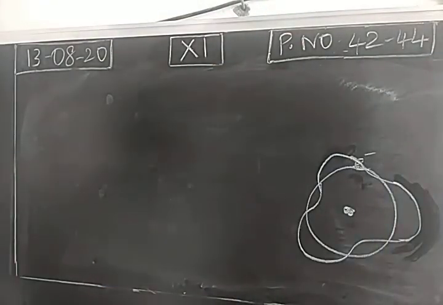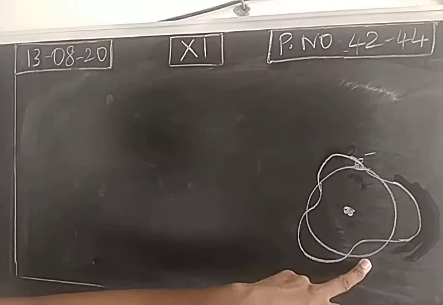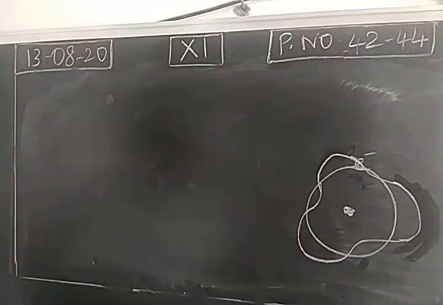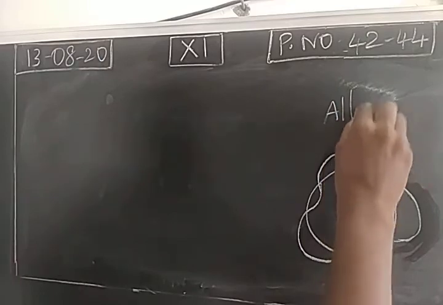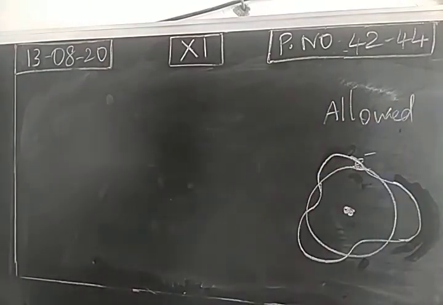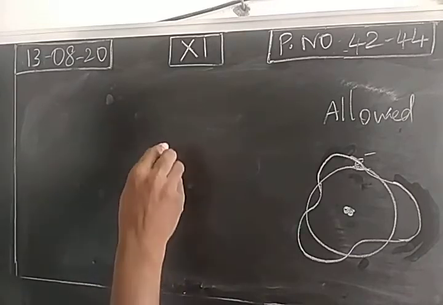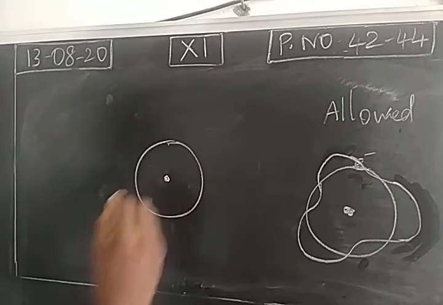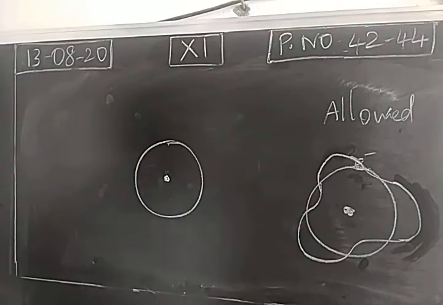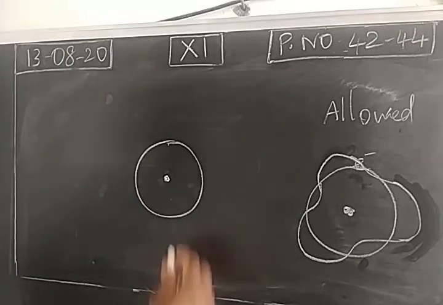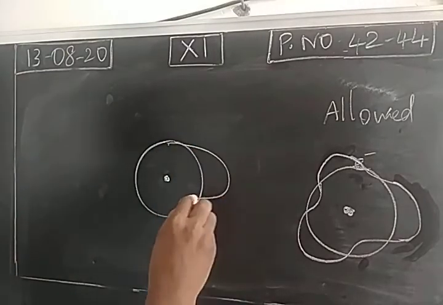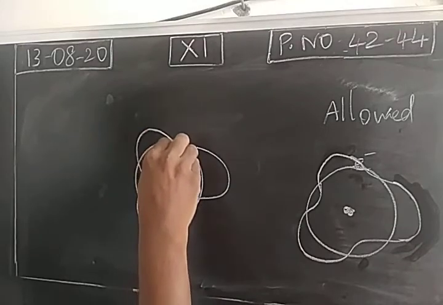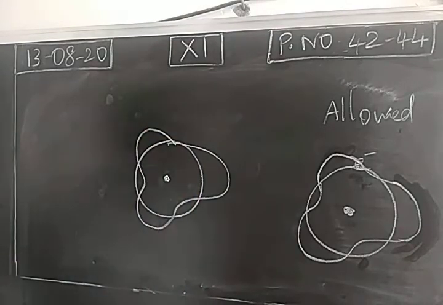So because of this, we get this allowed Bohr's orbit. This is an orbit, shell or energy level. The nucleus is at the center. Outside the nucleus, we have a circular path called an orbit, energy level or shell. An electron will move as a particle as well as propagate as a wave. So this is called an allowed Bohr's orbit.